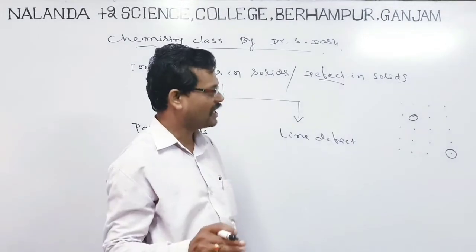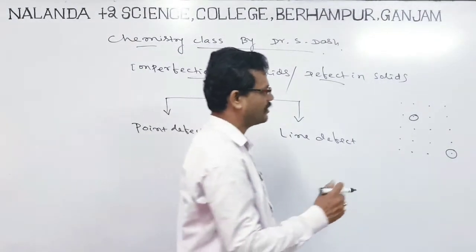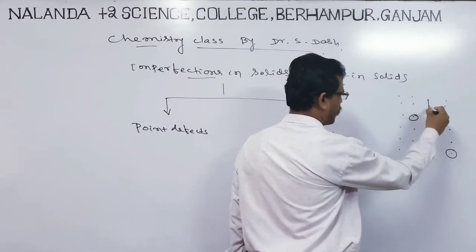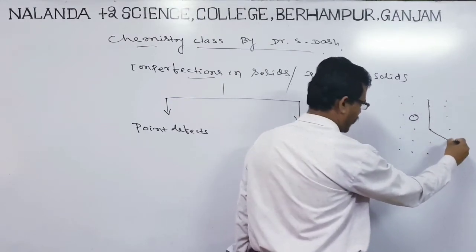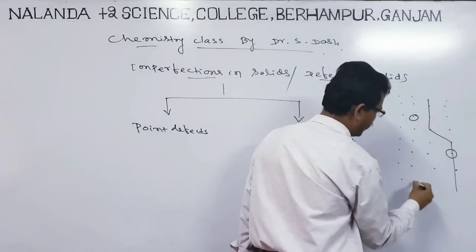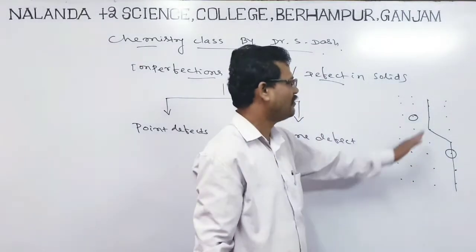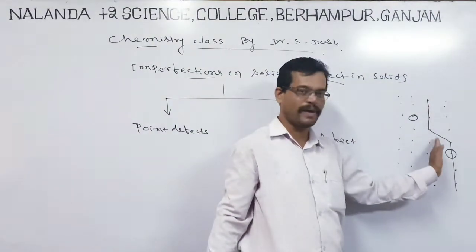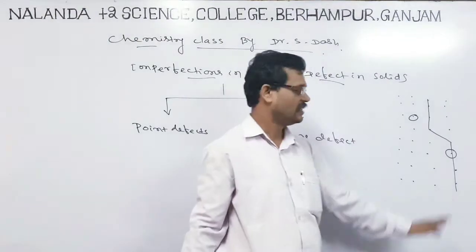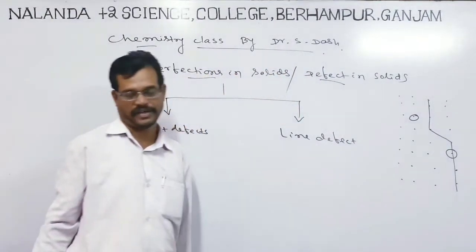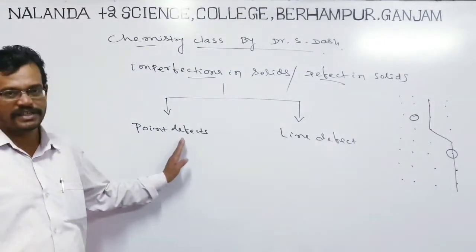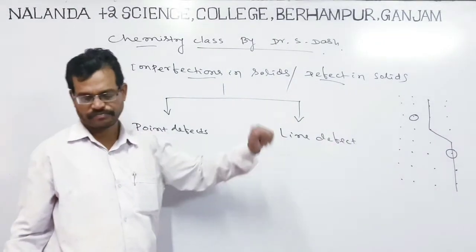But if the defect is not at a point, let us look here, sir. A line will come in this crystalline solid like this, and after this point it comes to this, and then like this. So you can see what happens here. This line will come straight, then bend, and then again come straight. This type of defect we call a line defect. So in the defects of solids, there is a point defect and a line defect.